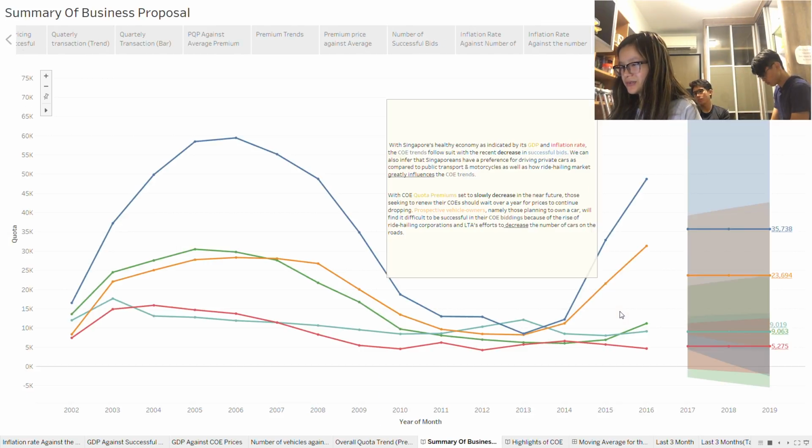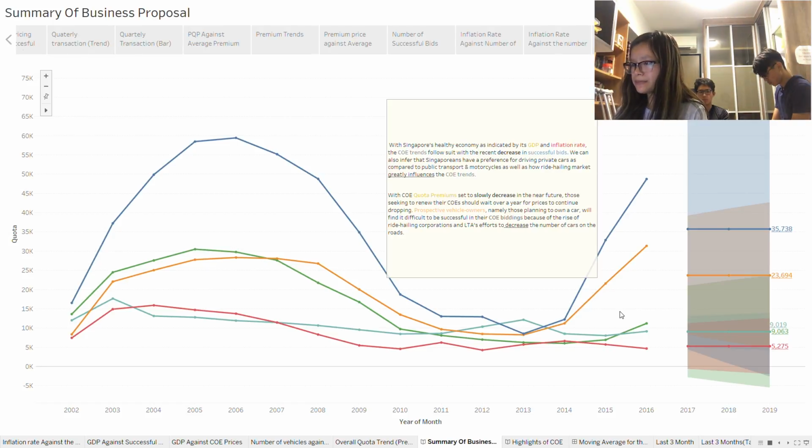So in conclusion, with Singapore's healthy economy as indicated by its GDP and inflation rate, the COE trends follow suit with the recent decrease in successful bids. We can also infer that Singaporeans have a preference for driving private cars as compared to public transport and motorcycles, as well as how the ride-hailing market greatly influences the COE trends.